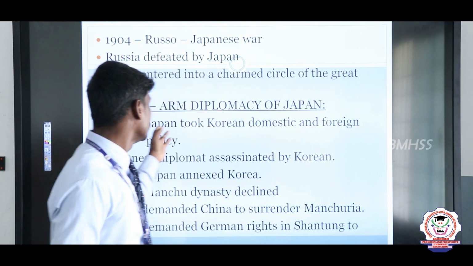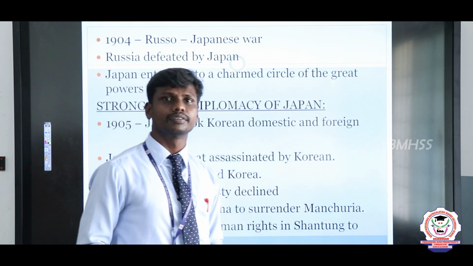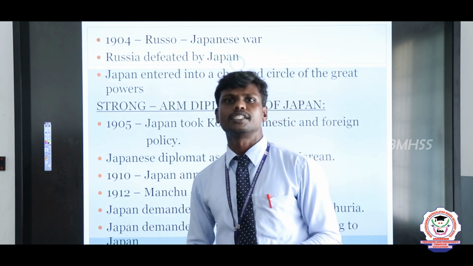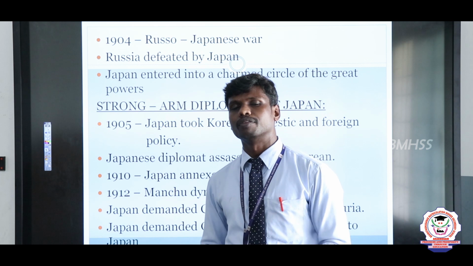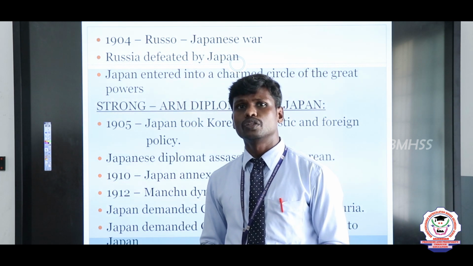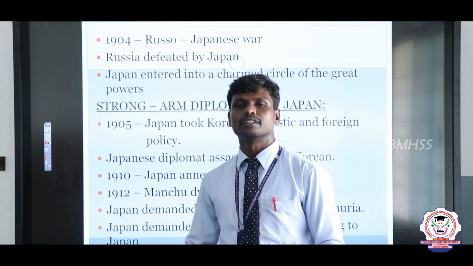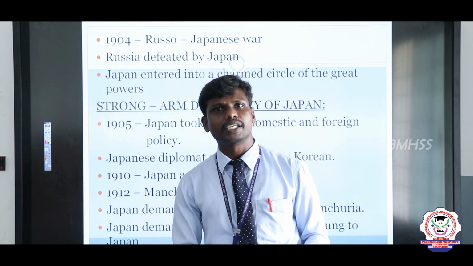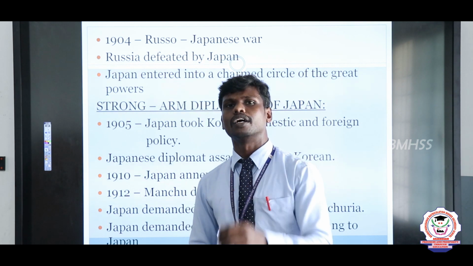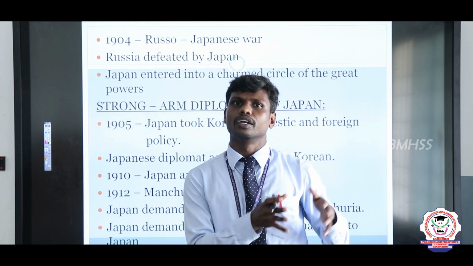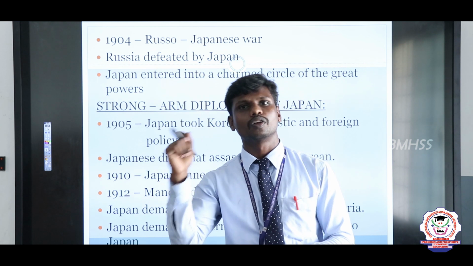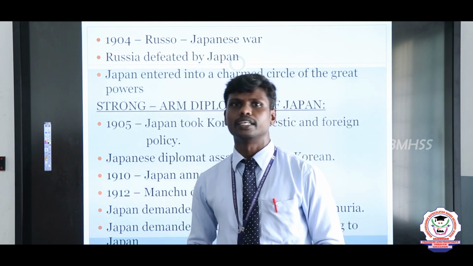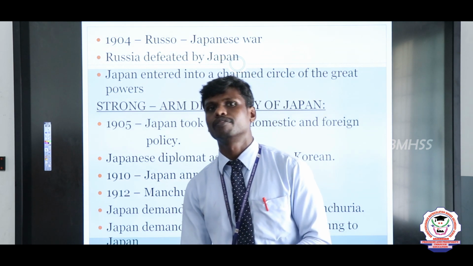Now, we move on to the strong arm diplomacy of Japan. Actually, after defeating China and Russia, Japan became the greatest power, as we know, and it started to develop its territory. How? By capturing a number of places. The closest place to Japan is Korea. So, Korea's domestic and foreign trade came under the control of the Japanese, and they started to rule that place indirectly. But this was not liked by the Koreans.